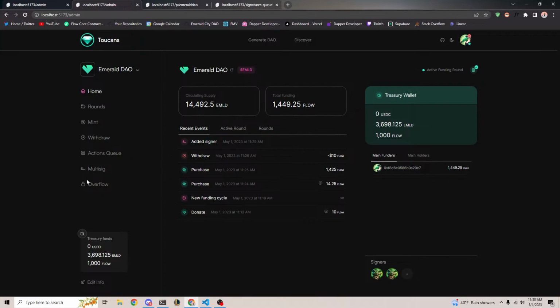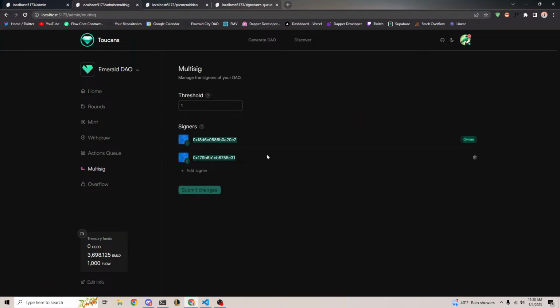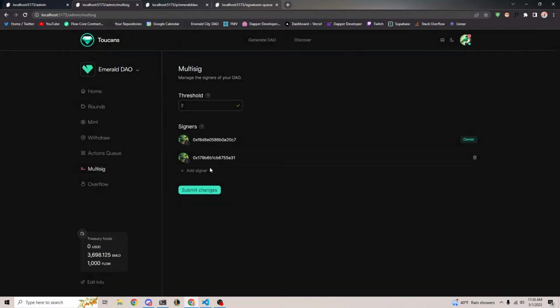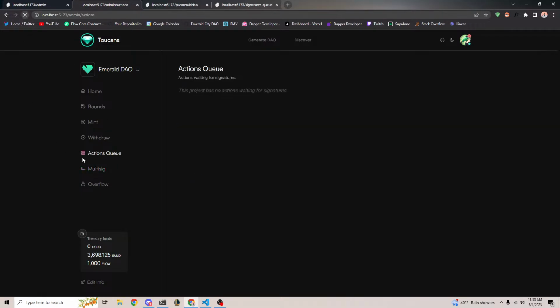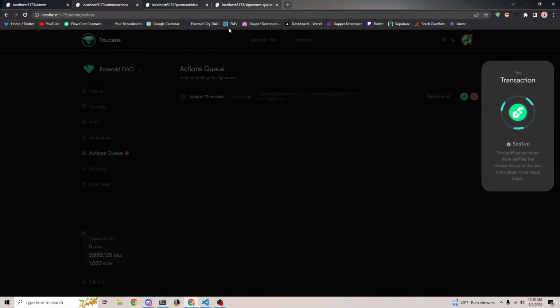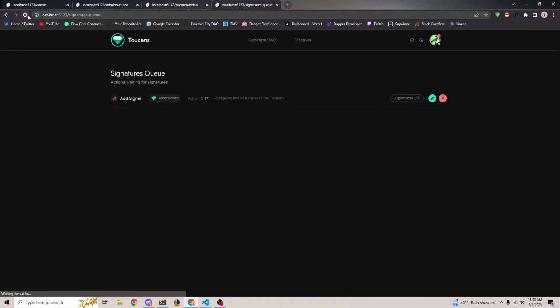Awesome. So now when we go to our treasury, there are two signers who can sign. And if we wanted to, we could also update the threshold to be 2, so if we want to submit this change as well, we can go ahead and do that. The threshold means that 2 people are needed to say yes in order to actually make an action go through. So we can sign that as well. Let's just say, yep, I want to update the threshold to 2, sign that. And we can also sign it from our other account here.